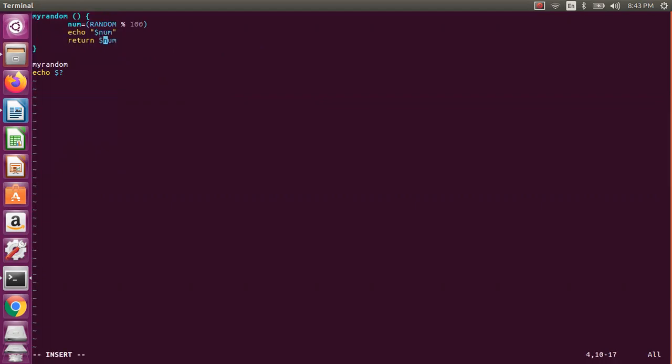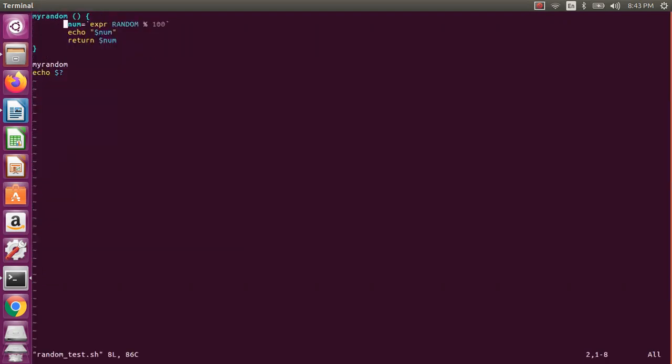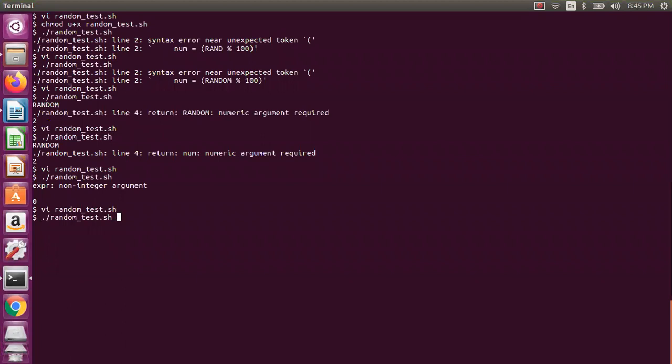You cannot do this one, right? I say expression. Okay, I am not doing it properly. I need to use this random expression. Let us check what happened. Okay, I missed the dollar here. So let us test.